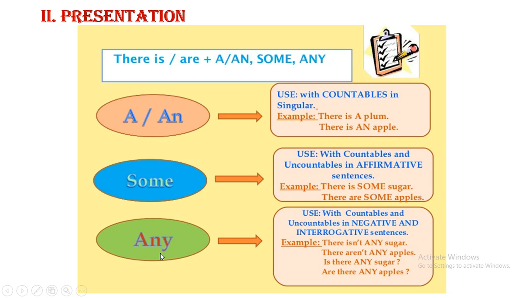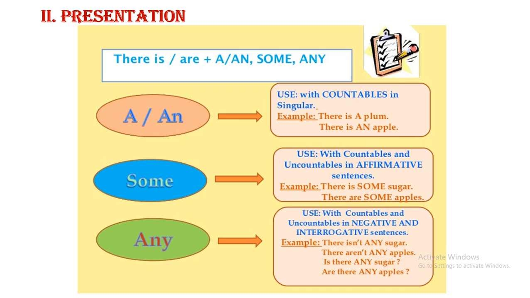How about any? We use any with countable nouns and uncountable nouns too, but in negative and interrogative sentences. Interrogative means question. So it is used only in negative sentences and questions, not in positive.